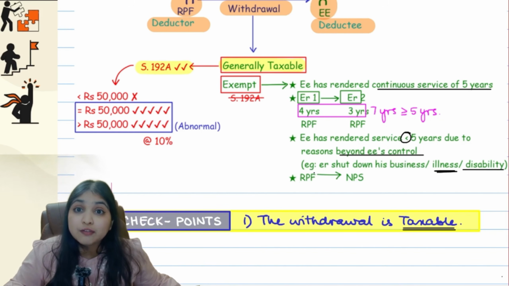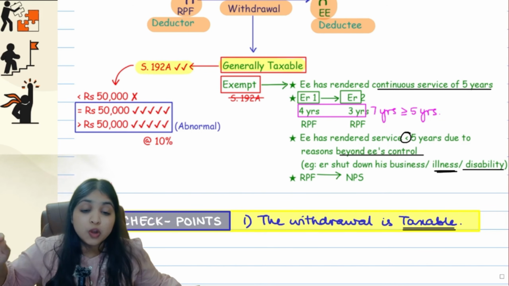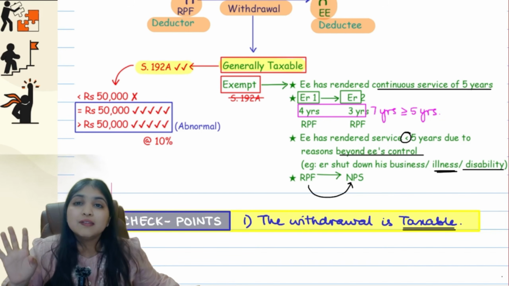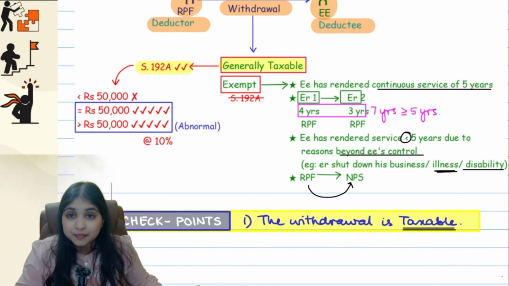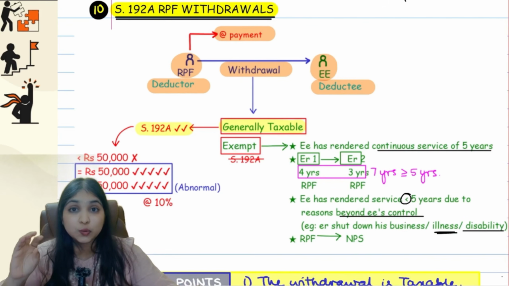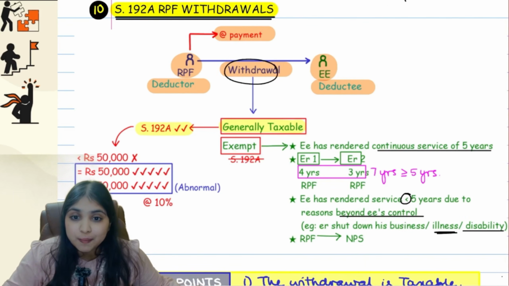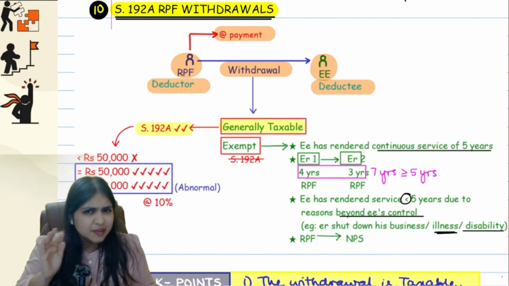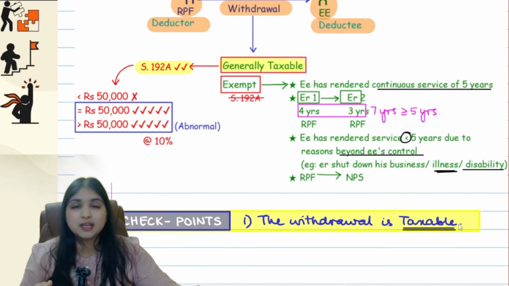Basically, you did not withdraw the money and take it home. No. Whatever money is there in RPF, you withdrew and you transferred it into NPS. Even in this case, the withdrawal will be exempt. Getting my point, guys? So in section 192A, RPF withdrawal, when you withdraw money from RPF, the first thing you have to check is the withdrawal exempt or taxable? Generally, it is taxable, but in these 4 cases, it is exempt.